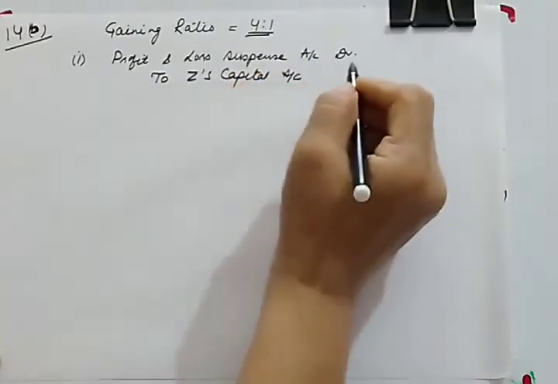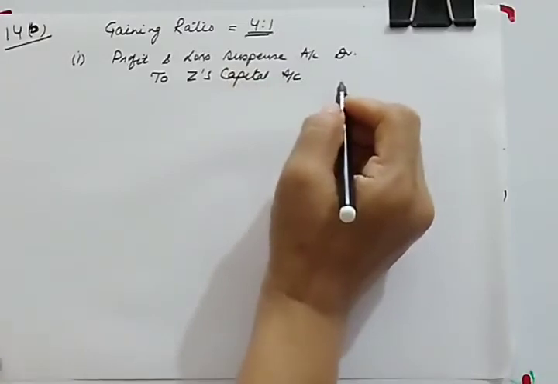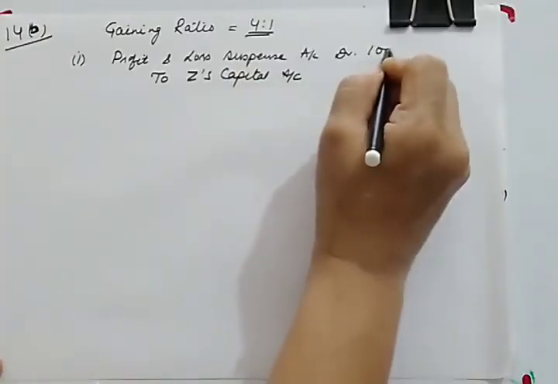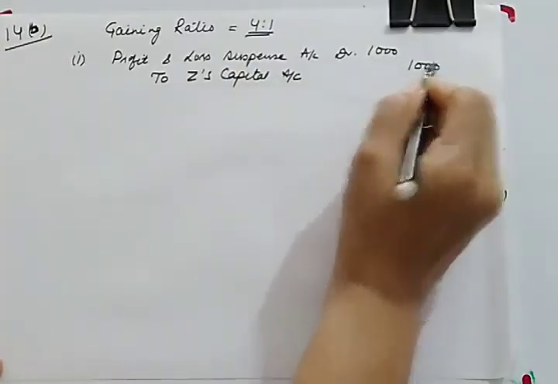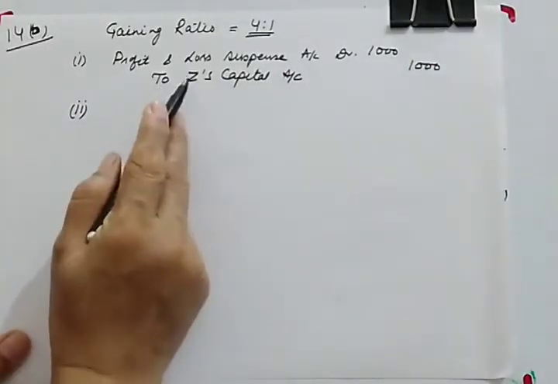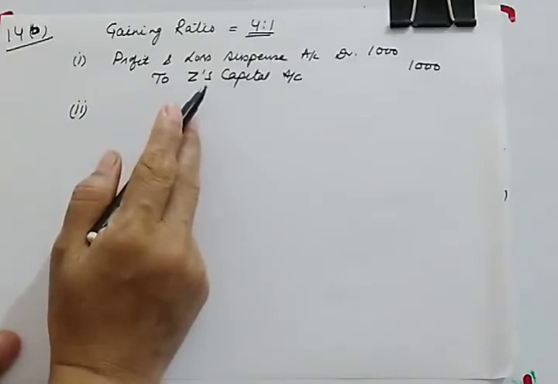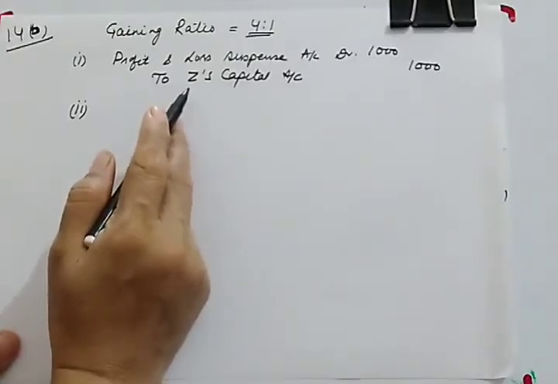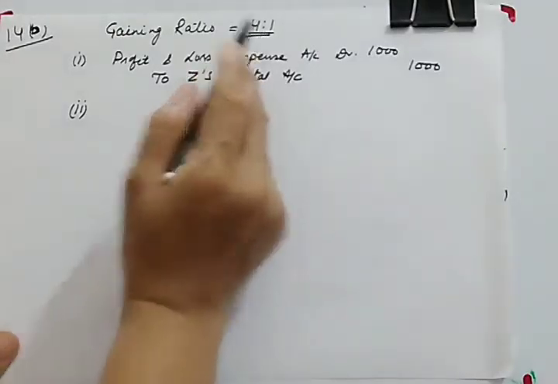So Z's capital account will be credited with 1000. This is the first entry, and the second entry will be, you will transfer this profit and loss suspense account to gaining partners' capital accounts in the gaining ratio.